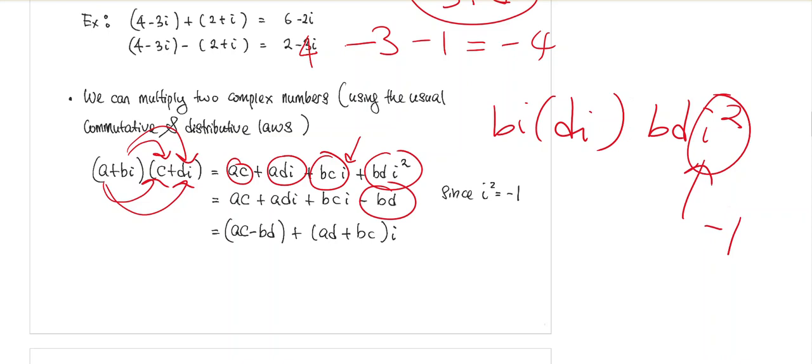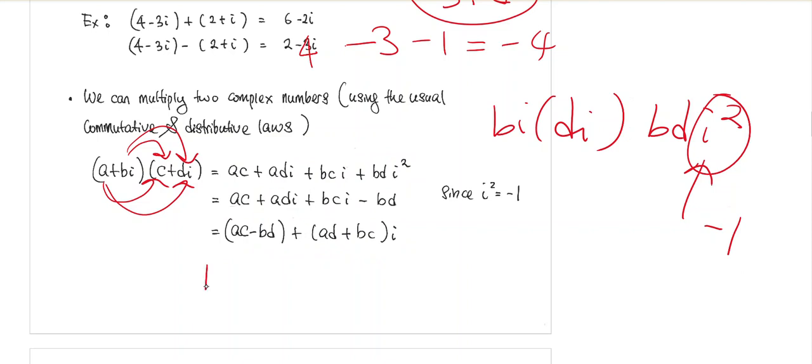So once you have this, the convention is that we're going to group all the real parts together. So all these real numbers here will be grouped together. That is how you get ac minus bd. And then the imaginary part of a complex number, all the things that are related to i will be grouped together, and you will factor out the i, and you will have ad plus bc.